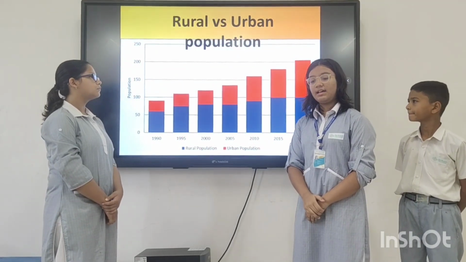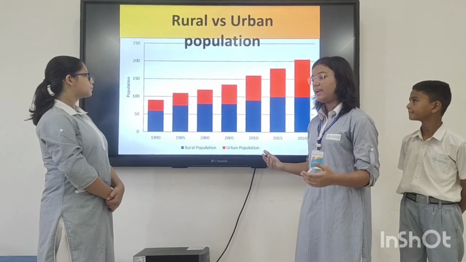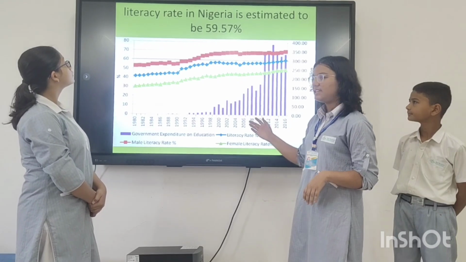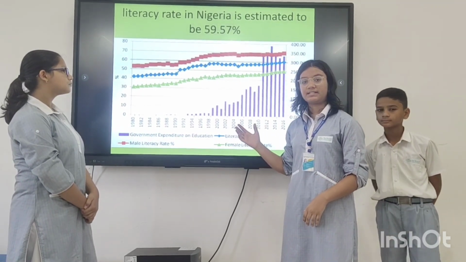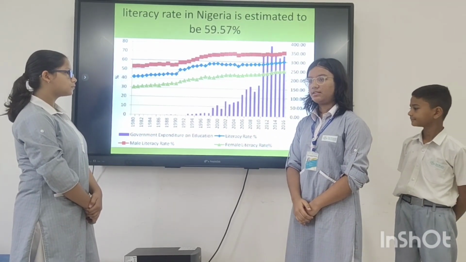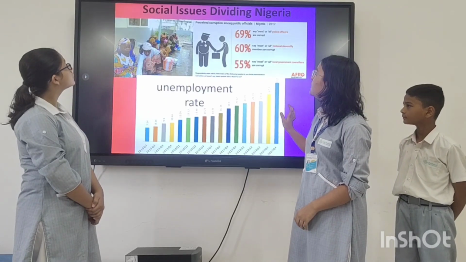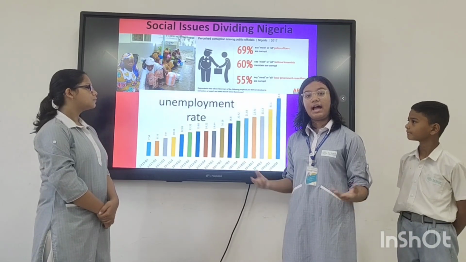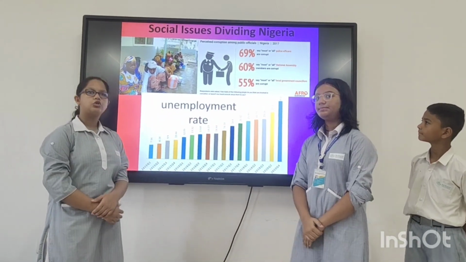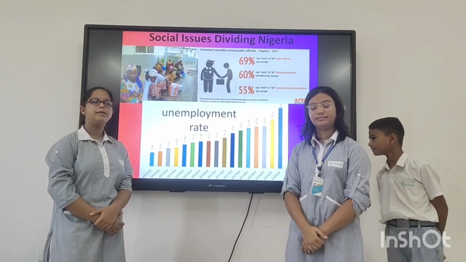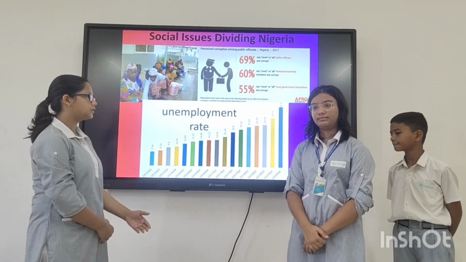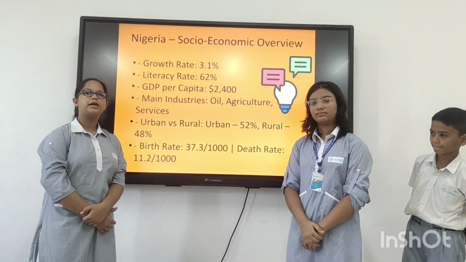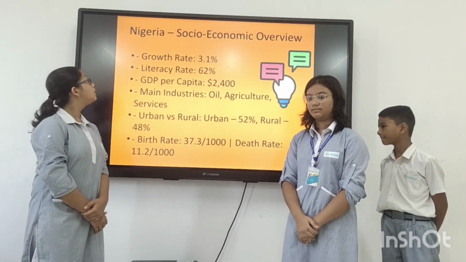Nigeria is highly developing and has urbanization in cities like Lagos. The literacy rate of Nigeria is 62%, which is lower in women. Nigeria has people working in oil, agriculture and informal sectors. Social issues include poverty, youth unemployment, and corruption. Globally, Nigeria is an oil producer and has a growing voice in African affairs.